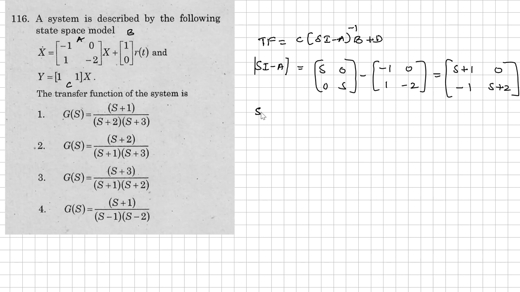Now sI minus A whole inverse means what you get is 1 by the determinant of this matrix, that is 1 by s plus 1 into s plus 2, and the matrix is going to be reversed, right? What is that? s plus 1, so here plus 1.